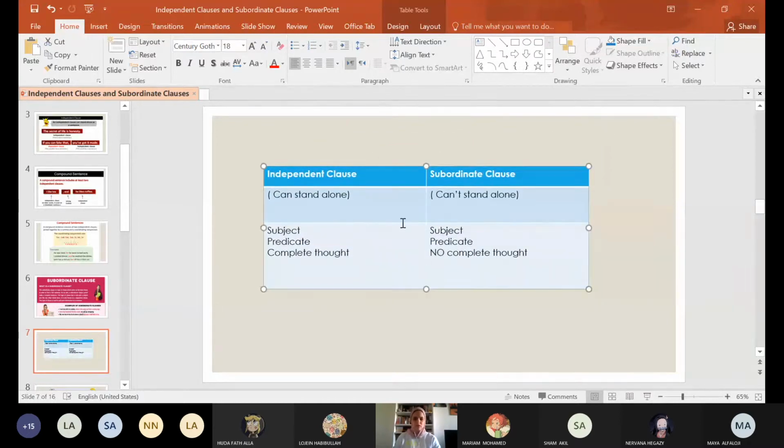Okay, this is it, girls. When I put two independent clauses together, they form what? They form a compound sentence. Excellent, compound.